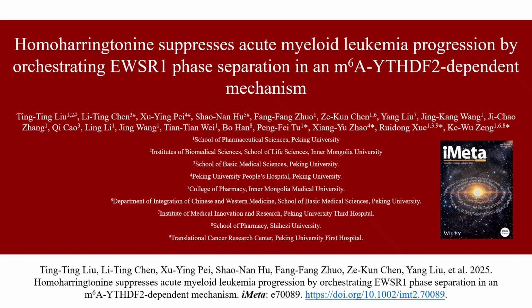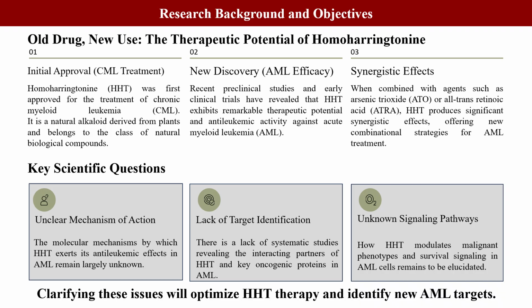Today, I'm thrilled to share our work on a novel mechanism by which the classic anti-leukemic drug Homoharringtonine, HHT, suppresses acute myeloid leukemia, AML. Despite the promising anti-AML efficacy of HHT, a CML drug, and its synergies, its molecular mechanism and direct cellular targets remain elusive, limiting therapeutic optimization.